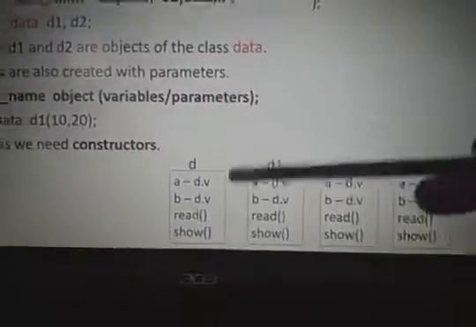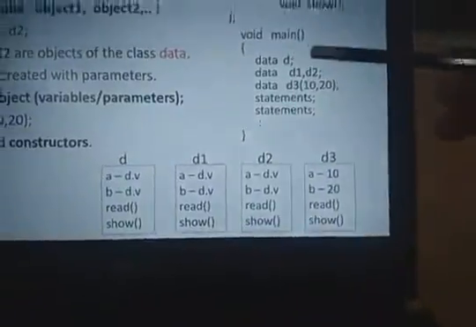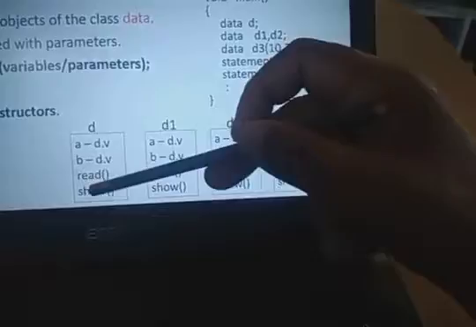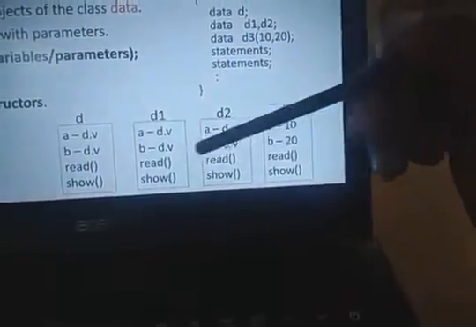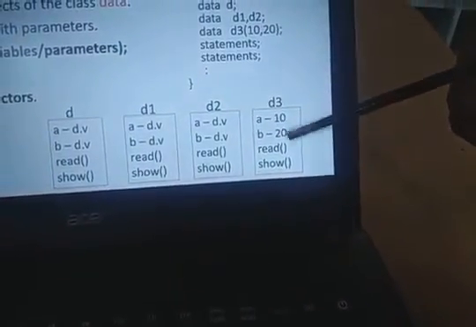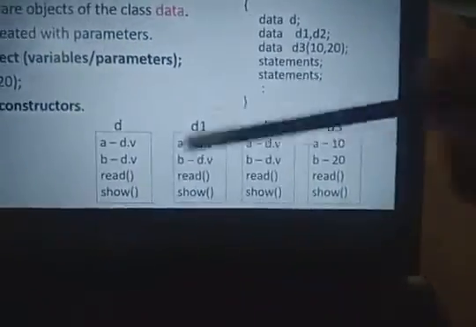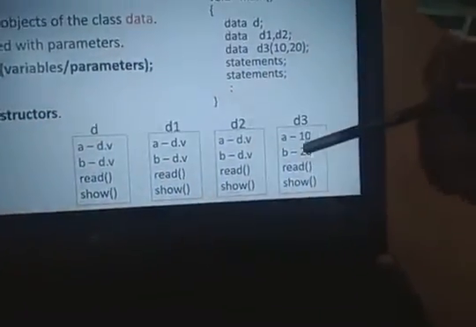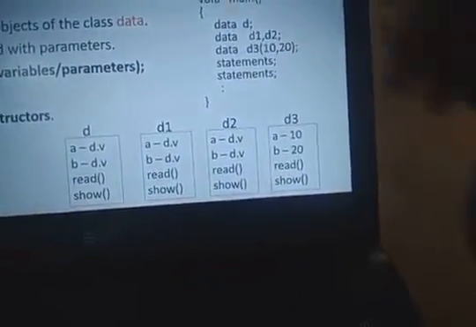Now consider this example. Data d, whenever the d object is created, this will be created: A, B, show, read, show, default value. d1, d2 get default value, read, show. But d3 with 10 comma 20 gets A value 10, B value 20, read, show. So every object has the same properties. This is about the object creation. So after object creation, I want to access A comma B now. How to assign a value instead of like this? Here there are no values available.